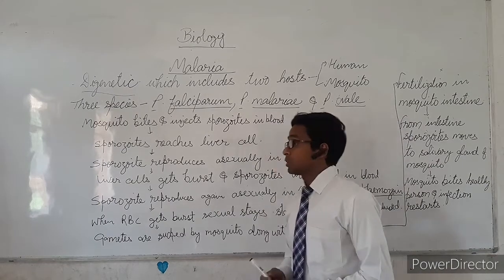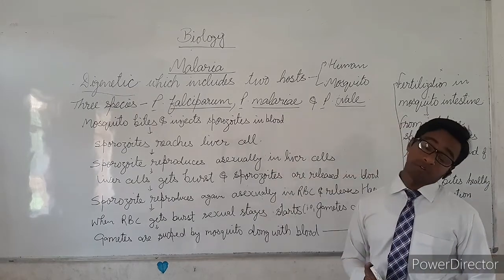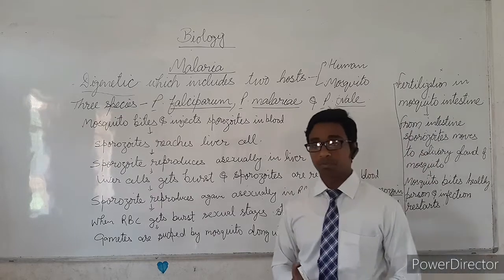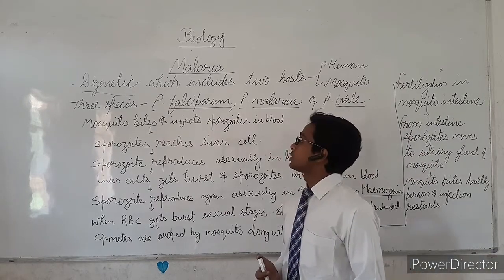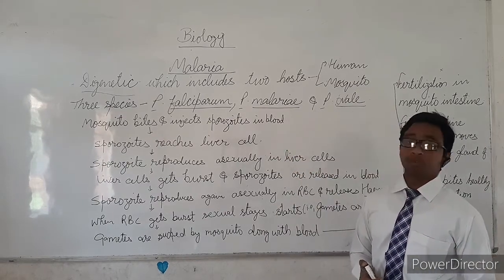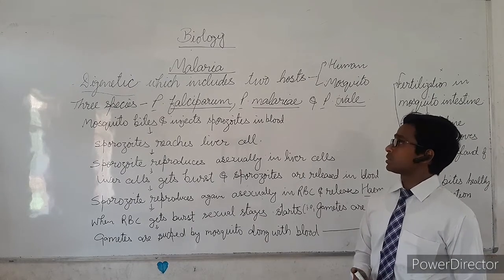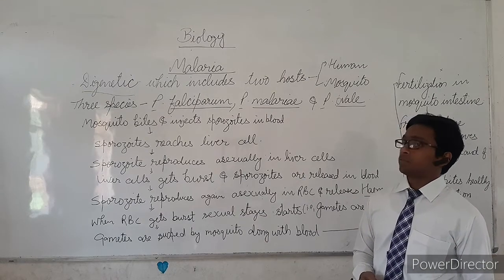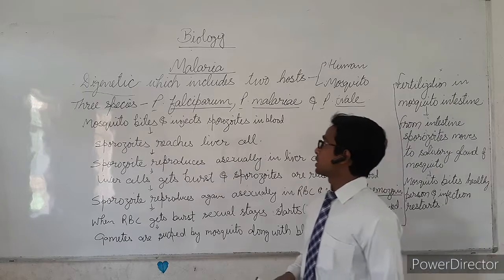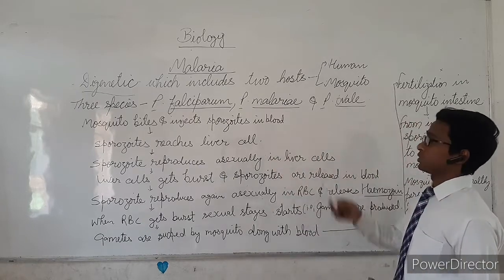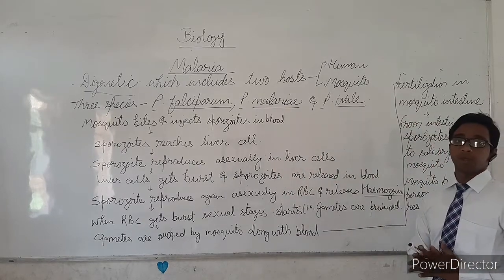Malaria is caused by the Anopheles species of mosquito. The parasite which is responsible for this disease is of three types: Plasmodium falciparum, Plasmodium malariae and Plasmodium ovale.